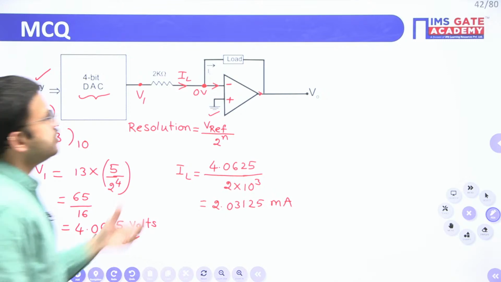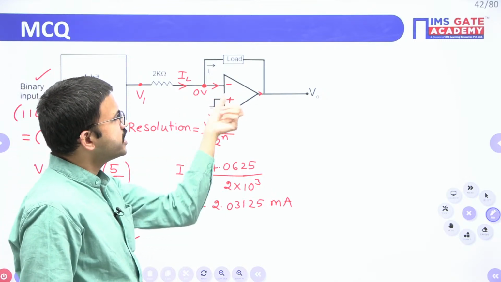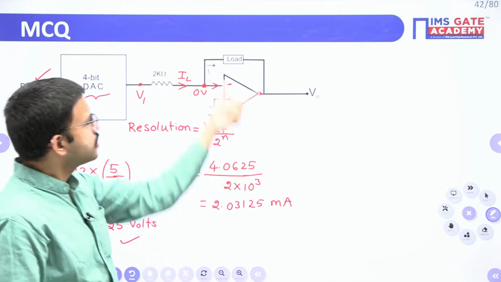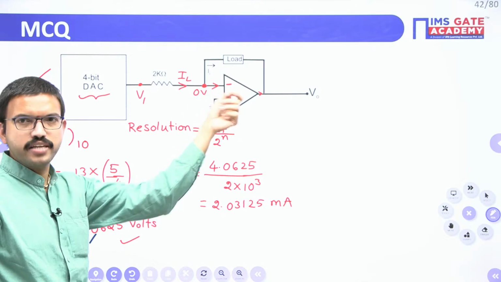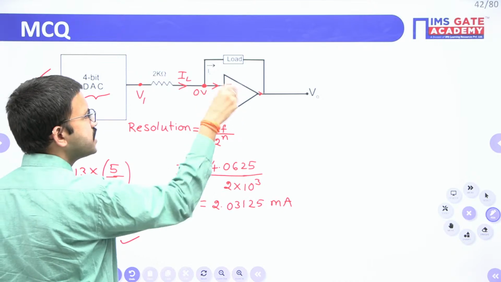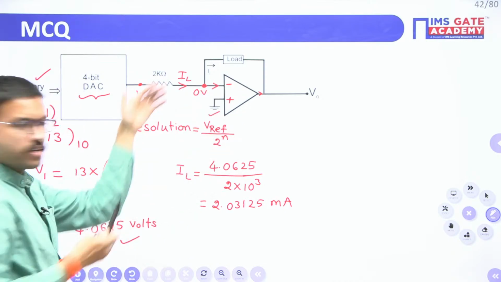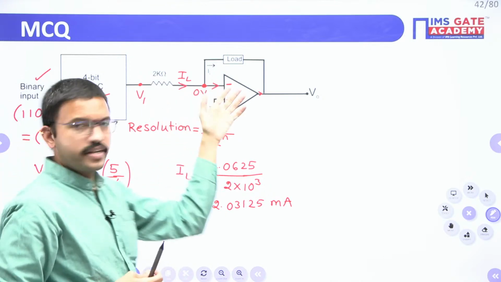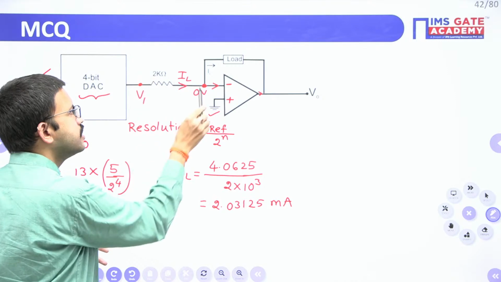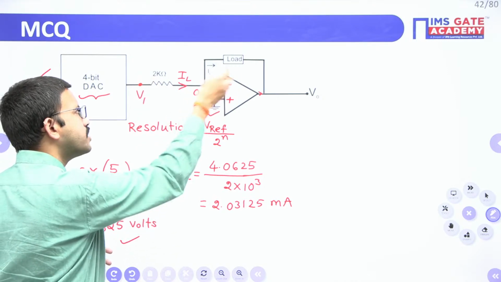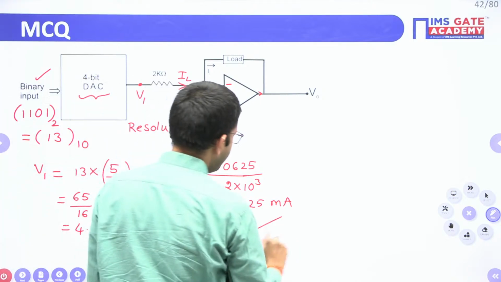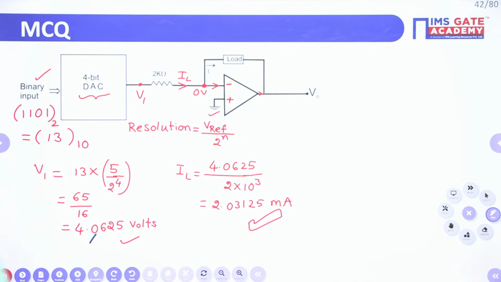Yeah, Revant, whenever you are supposed to calculate the gain of this inverting amplifier, it is minus the load resistance divided by the input resistance. That is the inverting amplifier gain. But here the question is the current flowing through this particular load. Since the op amp is ideal, in general, while solving digital questions, we assume it is ideal. When it is ideal, there won't be any current flowing here. So whatever current enters here, the same current will flow like this. Correct? Right. 2.03125 milliamperes. Option D is the correct one.